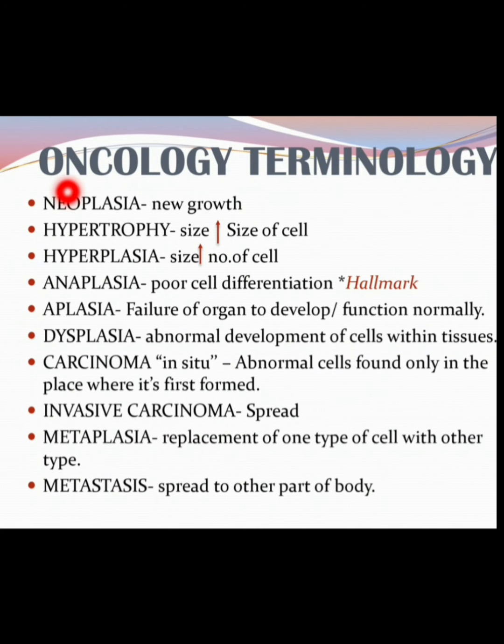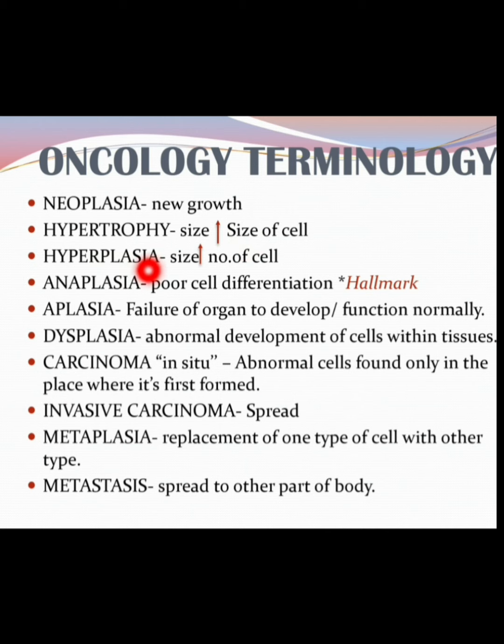First is neoplasia. Neo means new, plasia means growth. So it is basically new growth. For example, fibroadenoma of the breast. Fibroadenoma is a benign neoplasm of the breast. Next is hypertrophy. Hypertrophy means increase in the size of the organ because of increase in the size of the cell. For example, cardiac hypertrophy, in which the size of the heart is increasing because of overexertion of the cardiac muscle. The cardiac muscles tend to increase in size, which ultimately leads to increase in the size of the heart. I think it is clear.